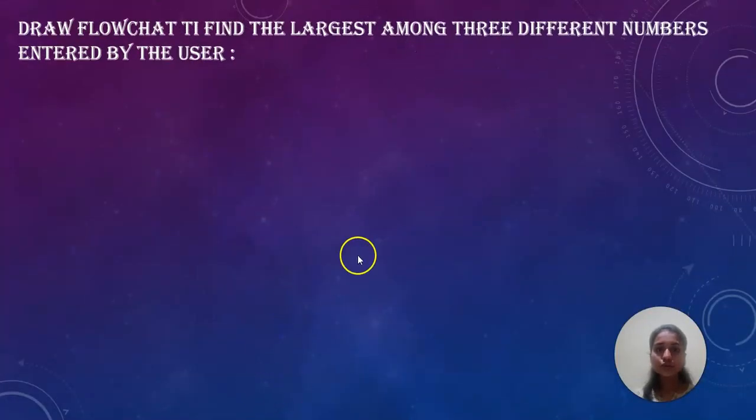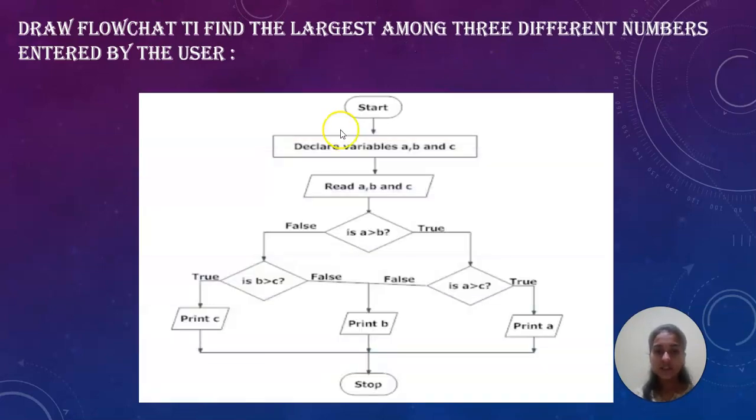Another example, to find the largest among three numbers. First start, then declare variables a, b, c. This is the input, read a, b, c. If a is greater than b, if it is true it will move this side and check if a is greater than c. In this, if it is true it will print a, or if it is false it will print c. If a is greater than b is false, it moves this side and checks if b is greater than c.